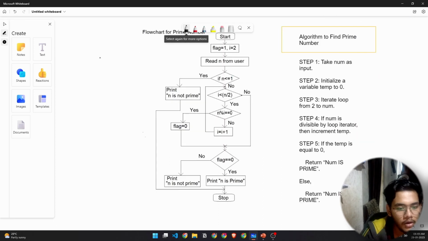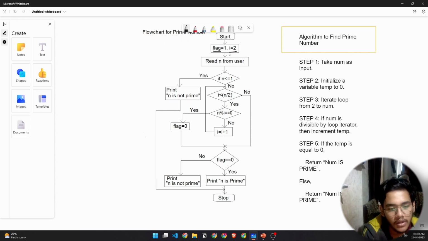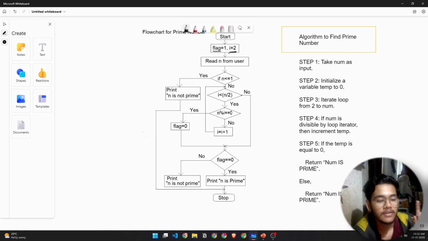So now let's try to understand the flowchart. We start the program, then we have created two variables, the flag and i equals 2. This i equals 2 is the number that we started from, right? We started from 2 because we already know 1 divides every number. So that is what i is. And we know that we have to change i: we started from 2, but we have to increase it to 3, 4, 5 all the way till 37, right?